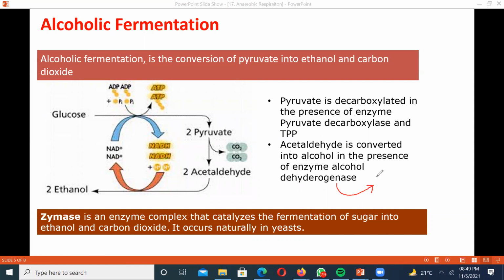And one more important thing is that in the case of alcohol dehydrogenase, one of the elements present over here is zinc. Sometimes I have seen questions asking which element is the core of alcohol dehydrogenase, that is zinc. So please write this down also about zymase. Zymase is a combination of these two, pyruvate decarboxylase and alcohol dehydrogenase.